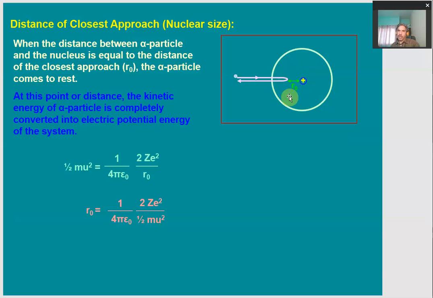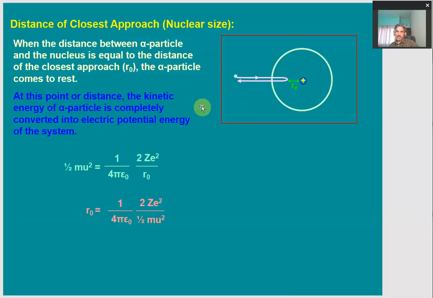Knowing the value of this closest approach, Rutherford made an attempt to measure the size of the nucleus, meaning the radius of the nucleus. At this point, what has happened? All the kinetic energy of the alpha particle is now completely converted to electric potential energy. With this potential energy, it is made to go back along the same path from which it was coming earlier.